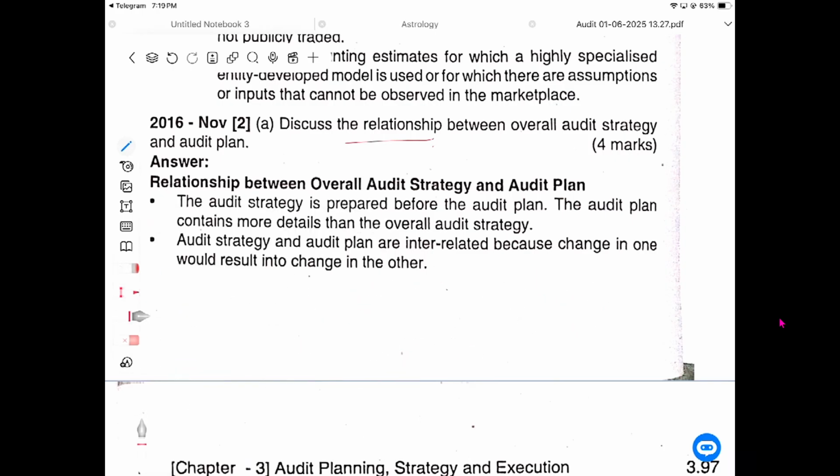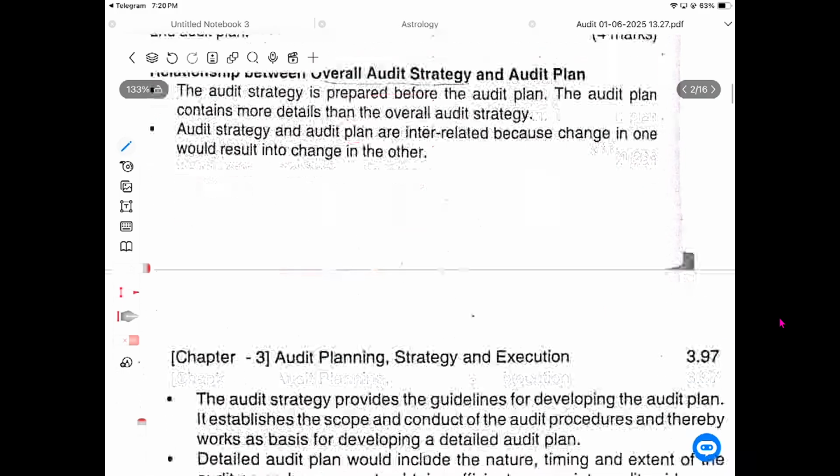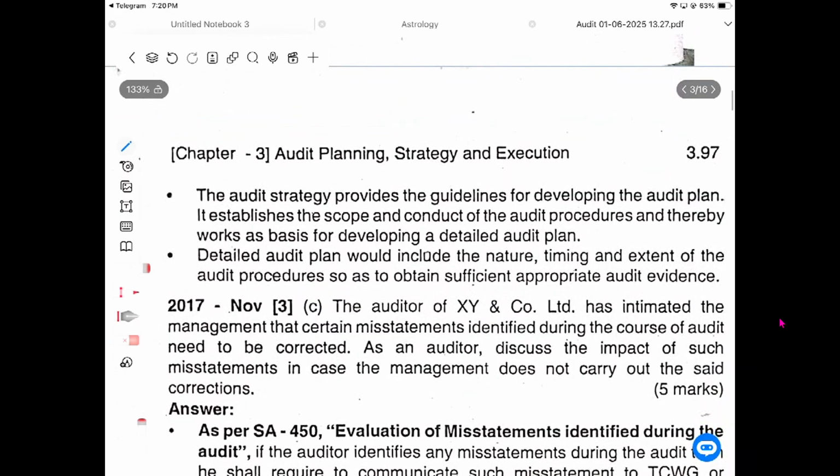But second, the overall audit strategy. The audit strategy is prepared before the audit plan. The audit plan contains more details than the overall audit strategy. Audit strategy and audit plan are interrelated, because a change in one would result in a change in the other. An audit strategy provides guidelines for developing an audit plan. It establishes the scope and conduct of audit procedures, and thereby works as the basis for developing a detailed audit plan.